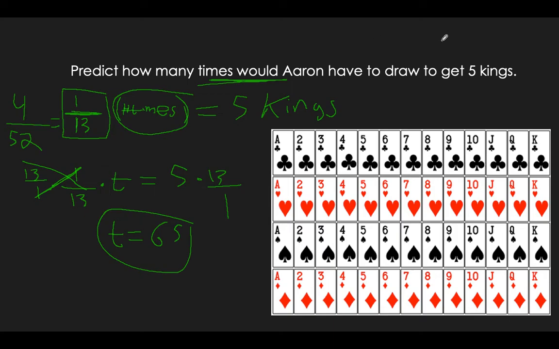So if you guys saw, this was almost opposite. We weren't given how many times we were going to draw. We were given our end result, which is drawing 5 kings. And so it's exactly backwards, okay? I'm going to do one more of these.